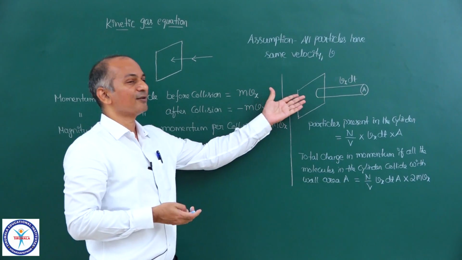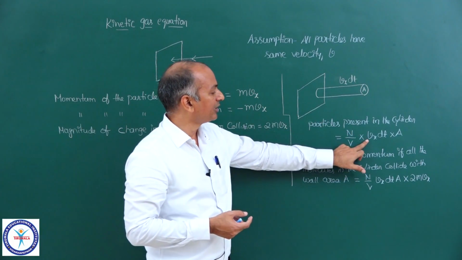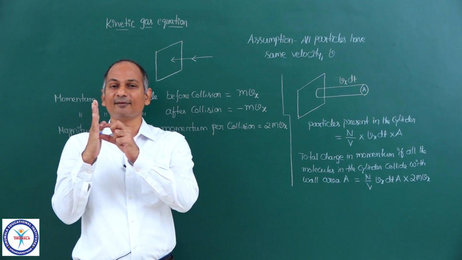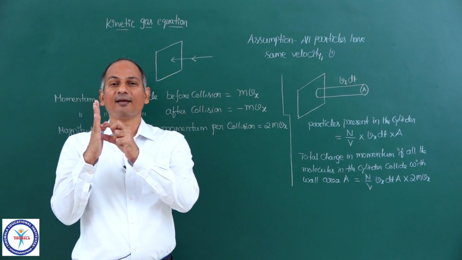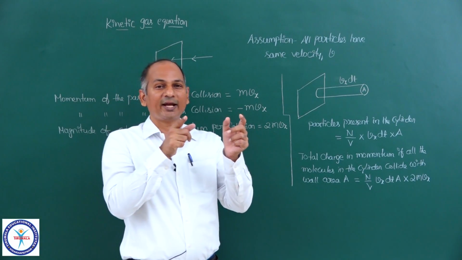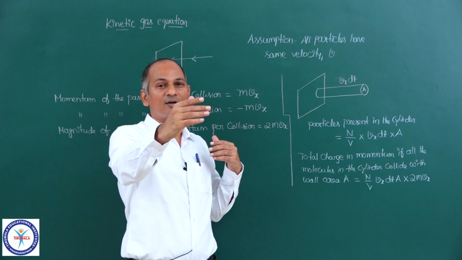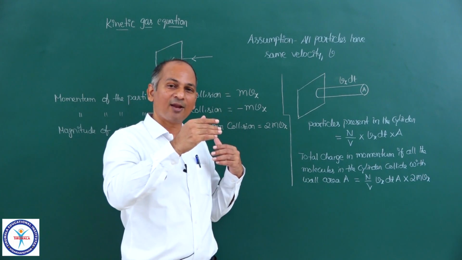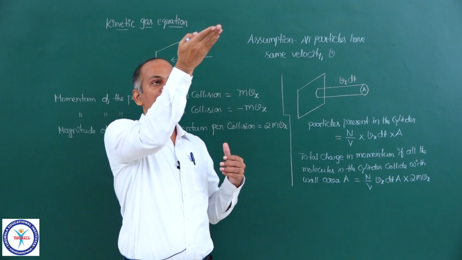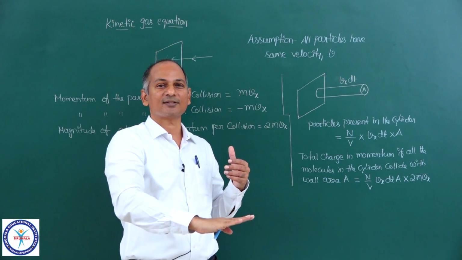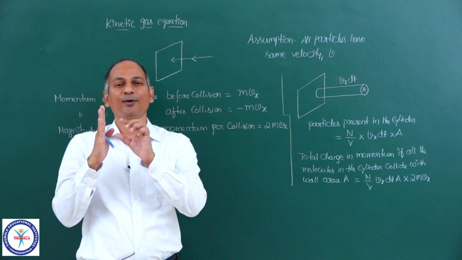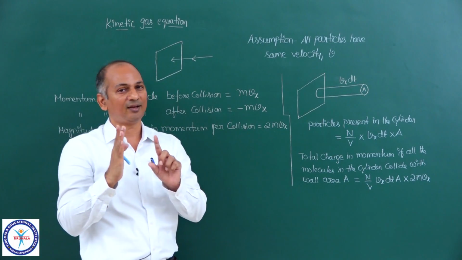Even in the cylinder, we have these many molecules, but only 1/6 of them will collide with that area. 1/6 will collide with the opposite wall. 1/6 will collide with the walls along the y-axis: 1/6 along positive y-axis, 1/6 along negative y-axis. 1/6 along positive z-axis, 1/6 along negative z-axis. So on a given particular area A, only 1/6 of them will collide.